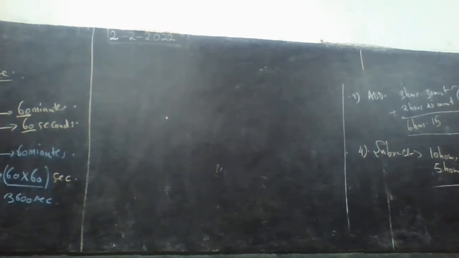Now if we subtract 5 minus 8, is it possible? It is not possible. Now let us make it possible.